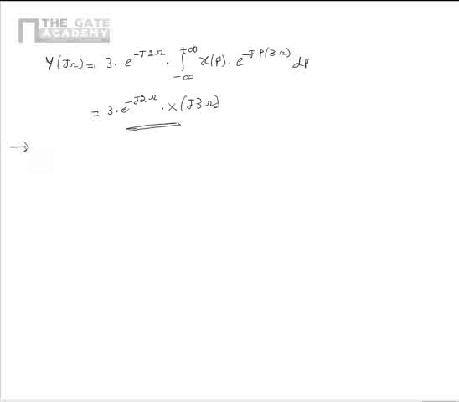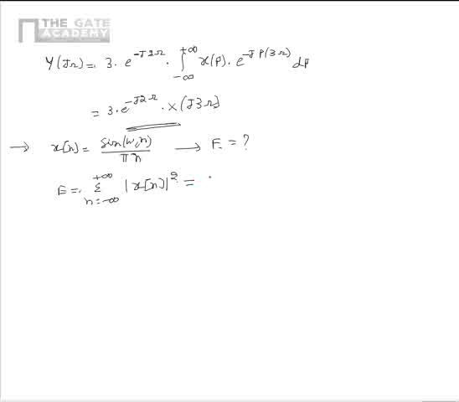Now let us consider another problem, as per which there is a discrete time non-periodic signal given as x of n is equal to sine of omega c n divided by pi n. We have to find the energy of this signal. We know that the energy of the signal E is given as sigma n equal to minus infinity to plus infinity mod of x of n whole square.